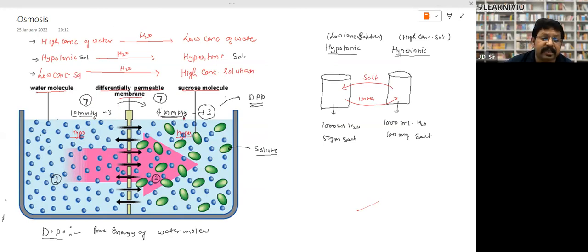So how much deficit at cell 2? 3 mmHg pressure is the deficit at this point. Is that clear or not? To balance, cell 2 requires 3 mmHg pressure, because 4 mmHg is there, and to become 7 mmHg it requires 3 mmHg more. When it develops the pressure of 3 mmHg, the process will stop. So how much deficit was there? 3 mmHg. This deficit is called diffusion pressure deficit. Tell me, is DPD clear or not?